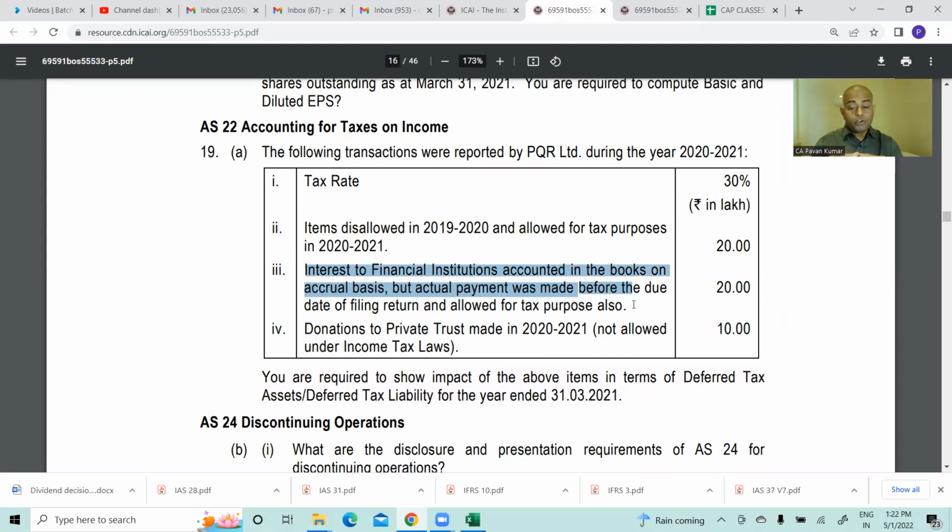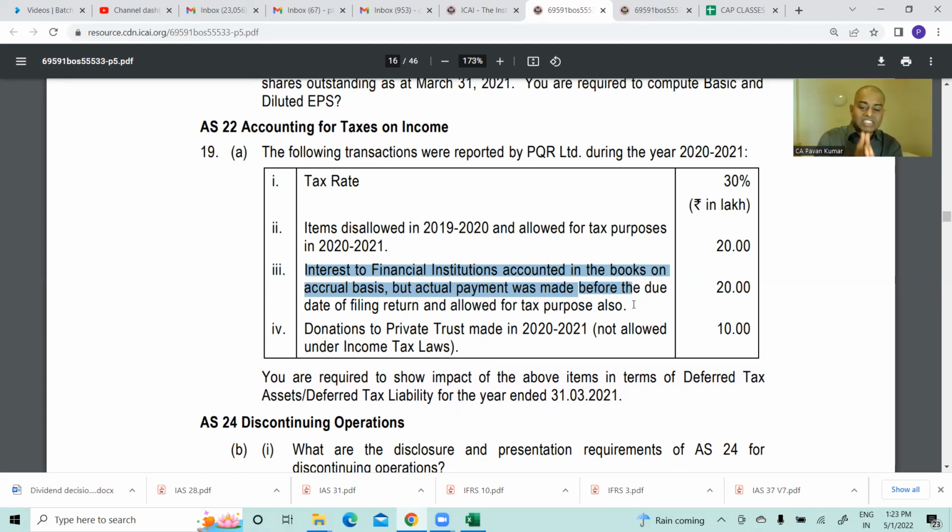Now, you have to pay 20 lakh rupees of interest to IDBI Bank, which you have not paid. But in accounting, based on accrual basis, in your P&L account you have written interest payable 20 lakhs, allowed because of accrual. But the income tax officer will say, only when you pay interest will I allow you.